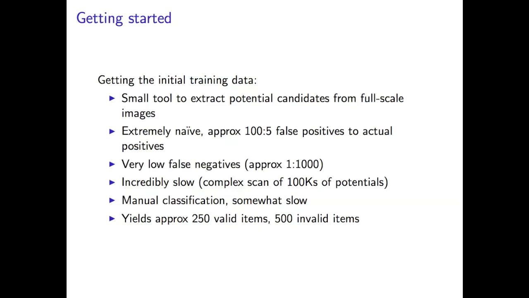what we have to do is a manual classification. So of all of the results that it returns, basically I have to sit there and visually inspect, is one an asteroid or not. And what this eventually yielded was about 250 valid asteroid images, including the one you just saw, and about 500 invalid ones. And this is what we're going to use for the training data.